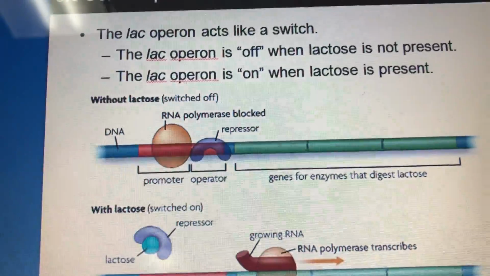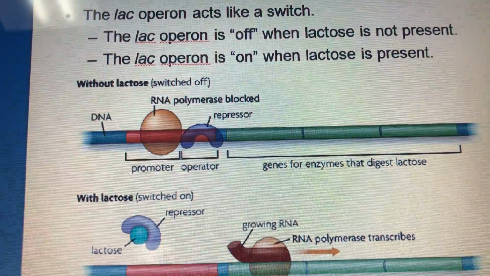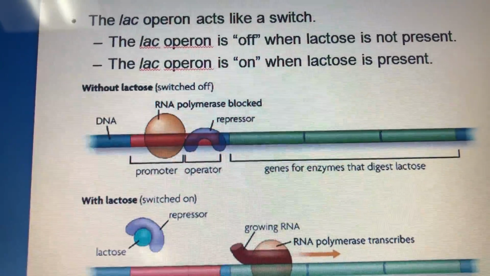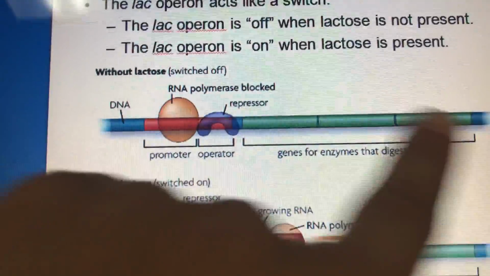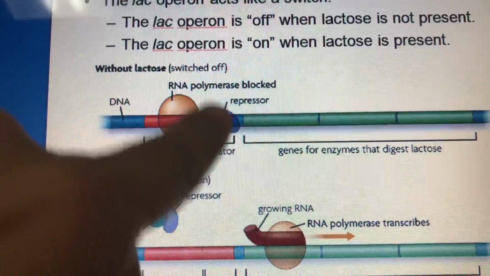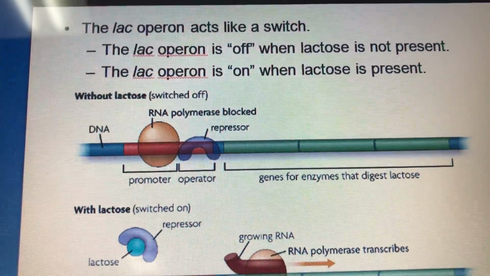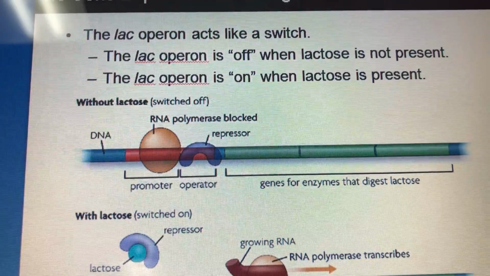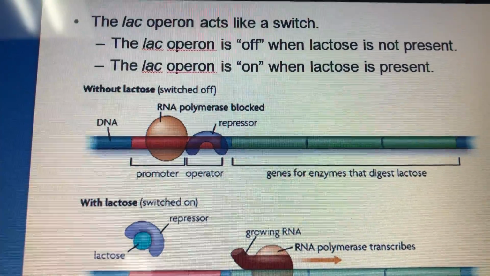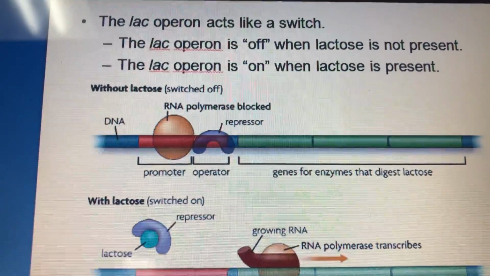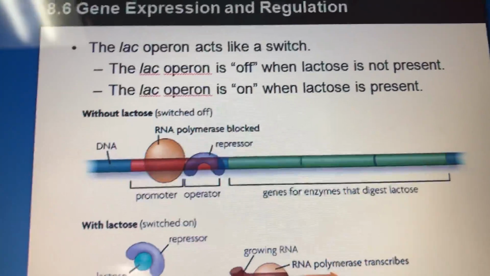So in the expression of genes in prokaryotic cells, controlling can happen for multiple genes. Multiple genes can be controlled by 1 promoter or 1 operator. While in eukaryotic cells, no, each gene has a certain promoter, a certain controller. So this organization is called an operon.